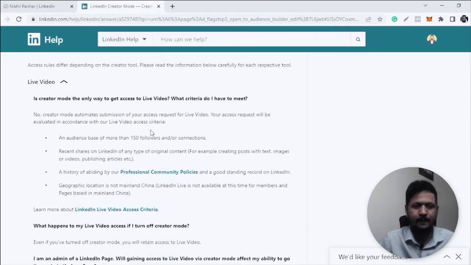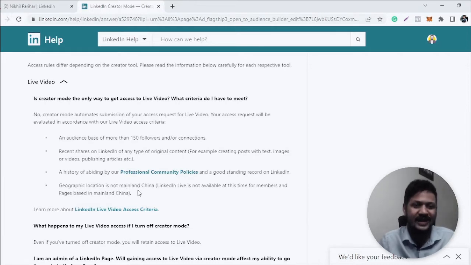To get access to LinkedIn creator mode, you should be eligible for the following criteria. An audience of 150 followers or connections. Then recent shares on LinkedIn of your original content. It can be text, image, video, or article, so you should have shared something in the past. Then a history of abiding by LinkedIn's professional community policies, which I'm sure you are already doing. And then your geographic location is not mainland China.